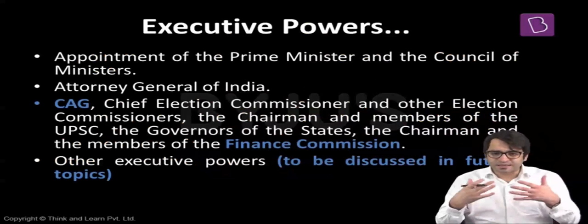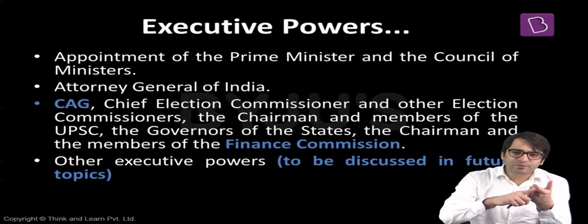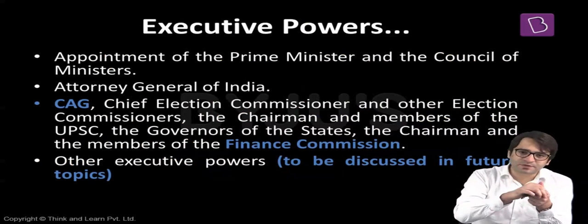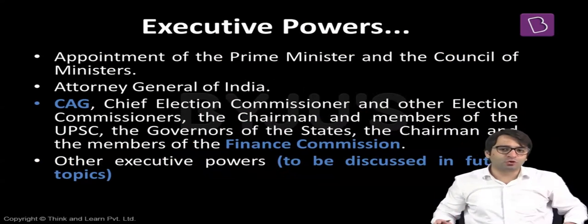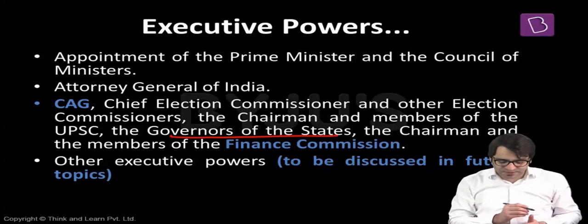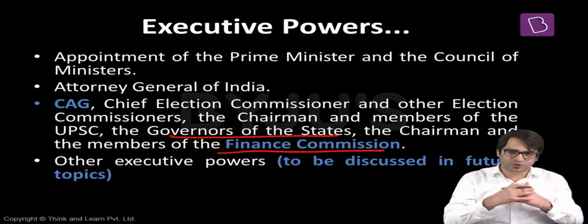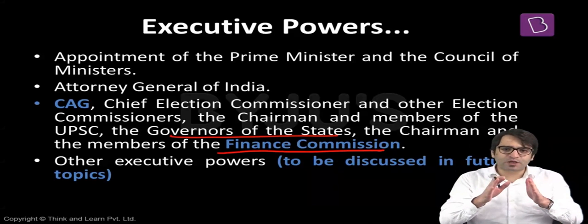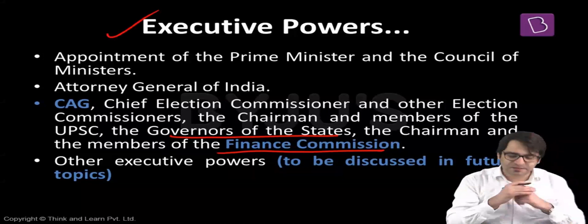What do we mean by the executive power available with the President of India? It has more to do with appointments. For example, appointment of the Prime Minister is the executive power of the President. Appointment of the Council of Ministers is the executive power of the President of India. Similarly, appointment of the chairperson and members of Union Public Service Commission, appointment of Attorney General of India, appointment of governors of the states, appointment of the chairperson and members of the Finance Commission, appointment of the Chief Election Commissioner, appointment of the Comptroller and Auditor General of India. All these appointments are done by the President, and President appoints these individuals on the basis of the powers vested in him, and those powers are what we call executive powers.